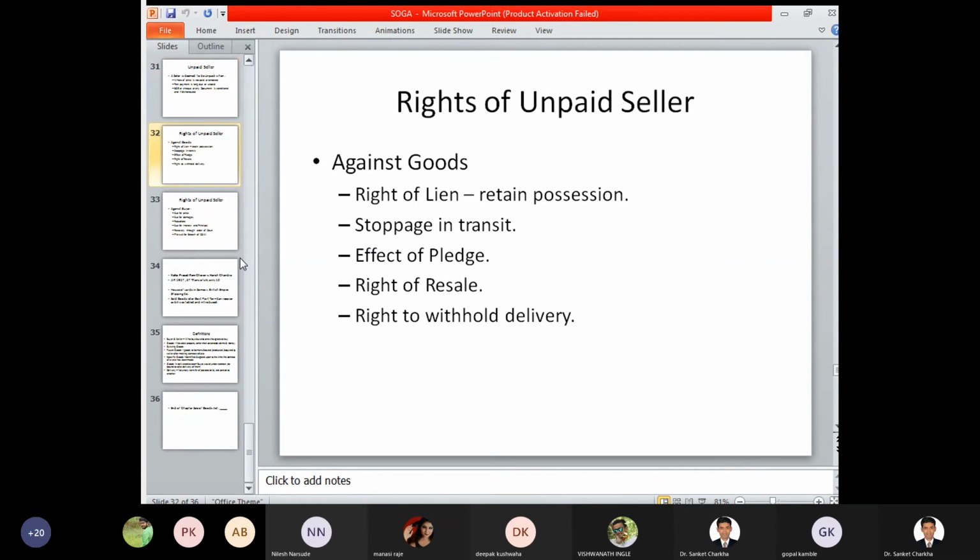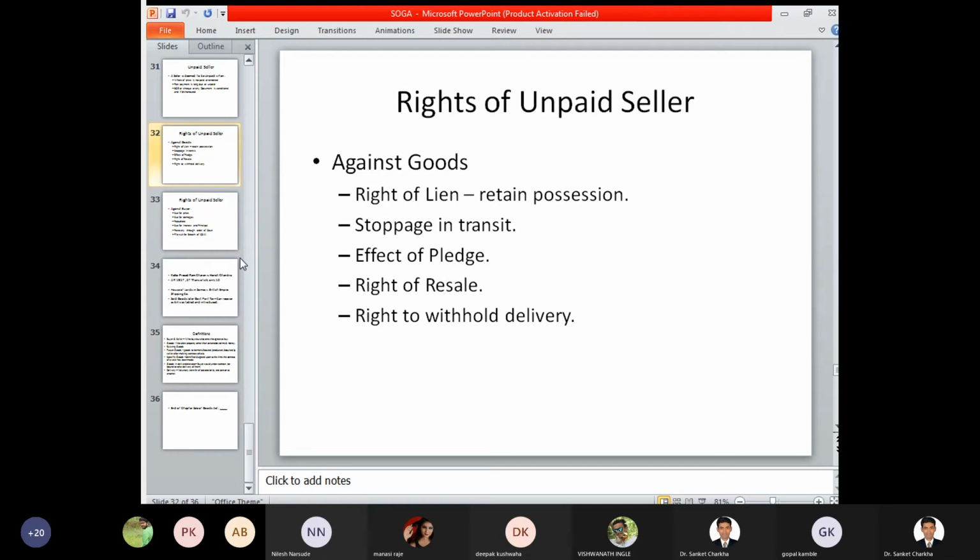What are the various rights of an unpaid seller? So what are the rights of an unpaid seller, or if you see someone who is an unpaid seller, what are his rights? First thing, rights of an unpaid seller against goods. First, right of lien, that is retaining the possession. He can retain the possession of those goods and services, and he can see that the goods and services are not delivered to the particular buyer. So right of lien, the right to control the ownership rights with respect to goods and services in terms of delivery.